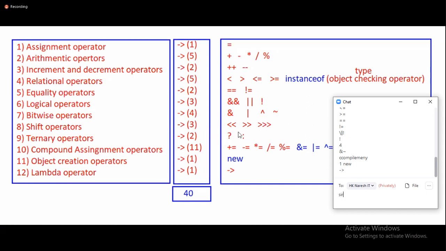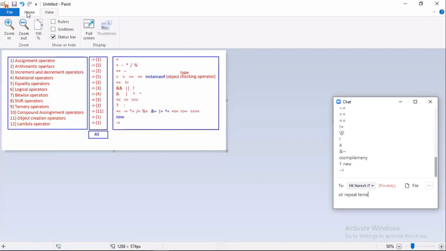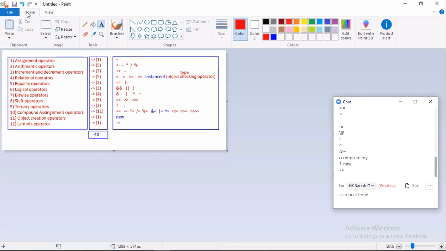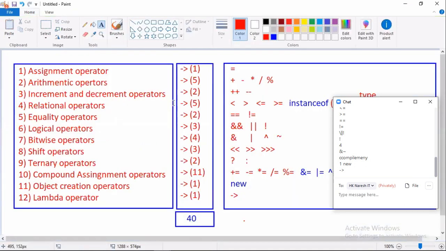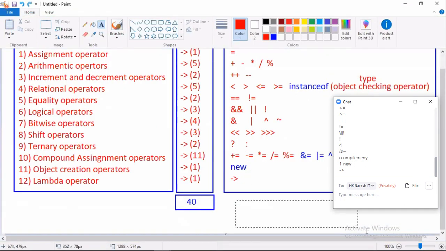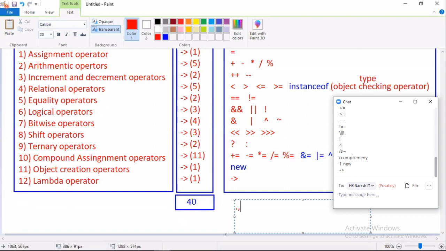So I hope you can understand. You can easily remember. Yesterday I told you there is a small confusion. What is the small confusion? Some of the symbols are also considered as operators by some people. That is what? Dot as an operator.